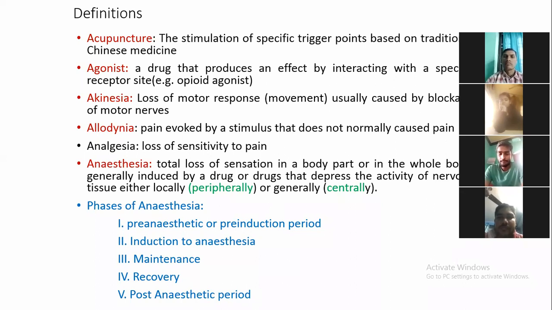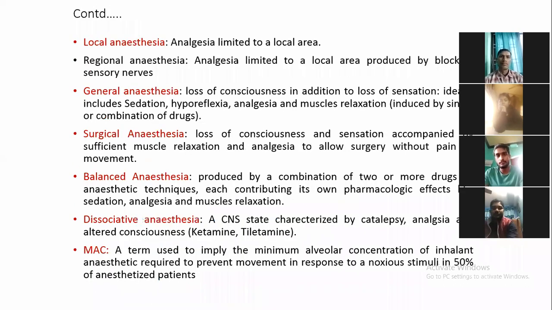And the phases of general anesthesia are basically divided into these 5 parts: pre-anesthetic or pre-induction period, induction of anesthesia, maintenance of anesthesia, recovery, and the post-anesthetic period. These are the 5 stages of general anesthesia. So remember it. Now, local anesthesia.